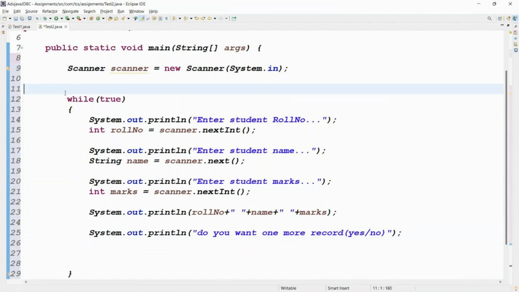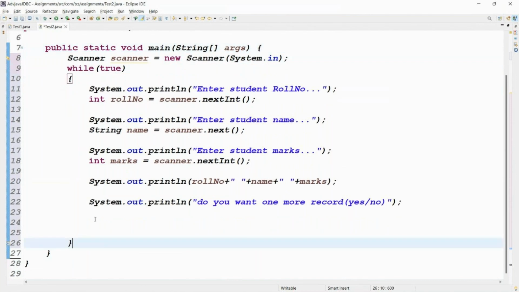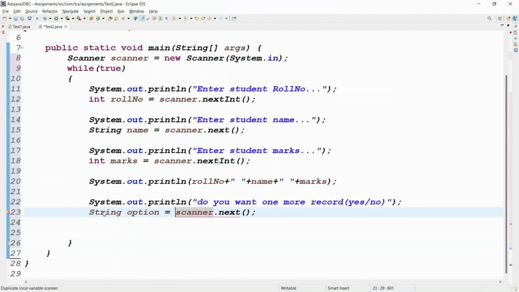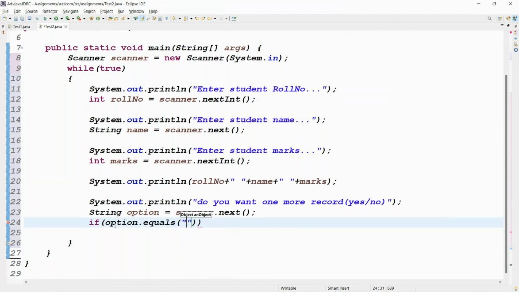Yes or no. In the command prompt, when you enter yes or no, you need to take that data. To take the data, scanner dot next method. Then you can take the string option, right? Exactly. Do you want one more record? One more record means yes or no, right? Just you can check this condition. If option dot equals, or equalsIgnoreCase of no.